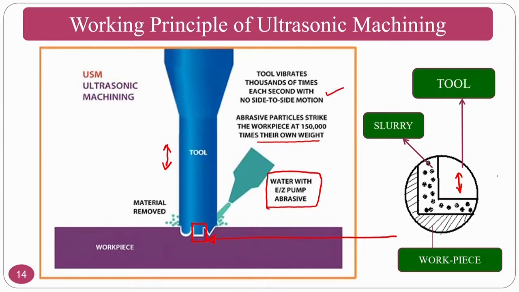What will happen, if, assume that this is my tool and abrasive particle is here, whenever it is reciprocating like this, the kinetic energy will carry to the abrasive particle, and assume that my workpiece is here. So, abrasive particle will move like this and creates the crater. Okay. So, kinetic energy of the particle will come and hit the workpiece, and the workpiece will take the shape of whatever shape is given on the tool. That means that the tool's converse shape will be taken in the workpiece.